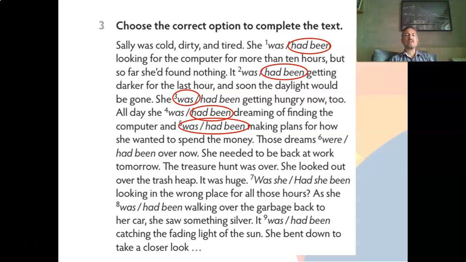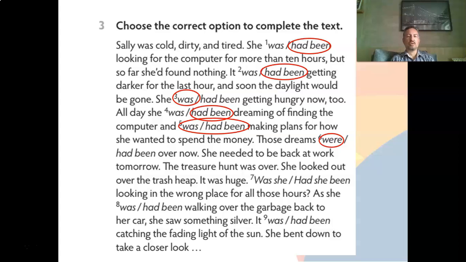Those dreams were or had been over now. Is this a continuous action in the past or a specific action in the past? This is a specific action. Those dreams were over. They were finished. She needed to be back at work tomorrow. The treasure hunt was over. She looked out over the trash heap.